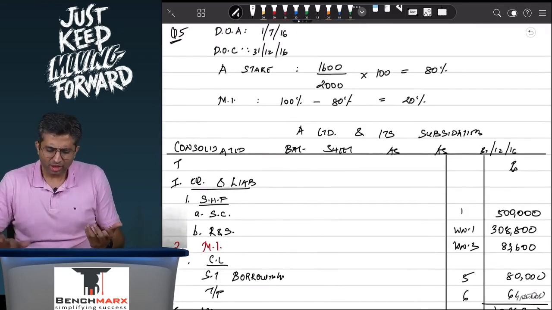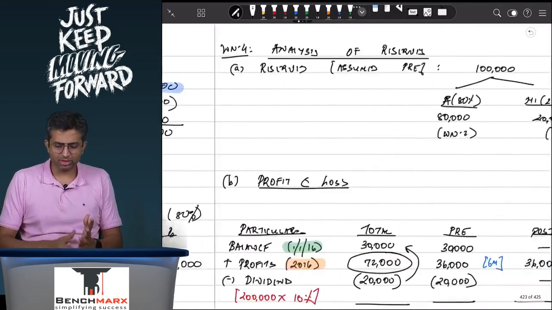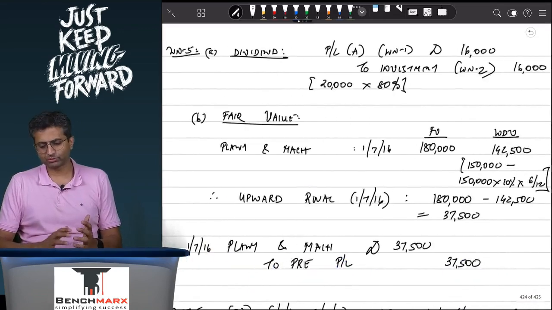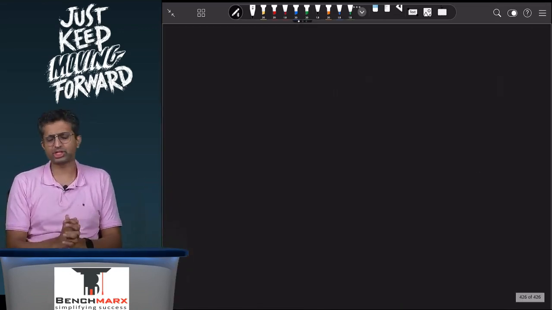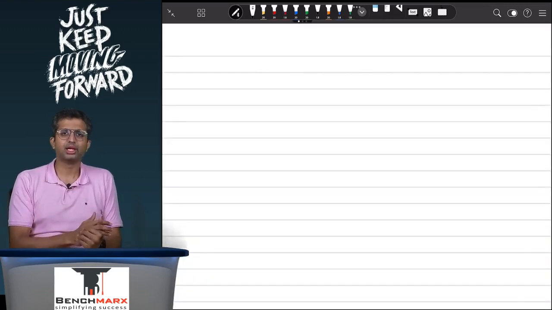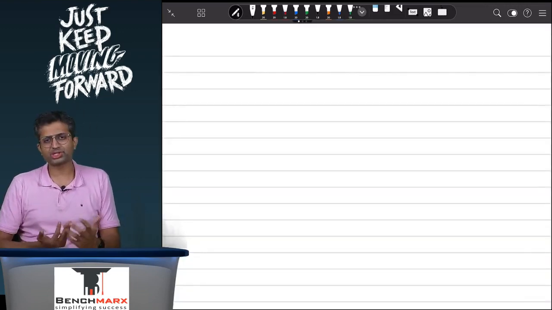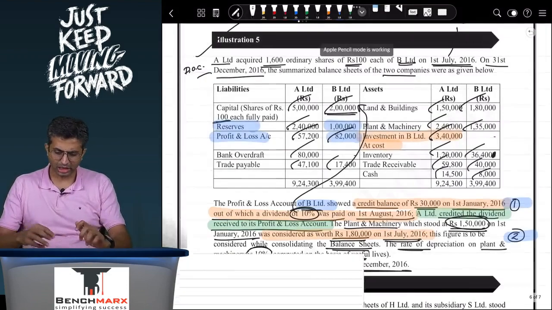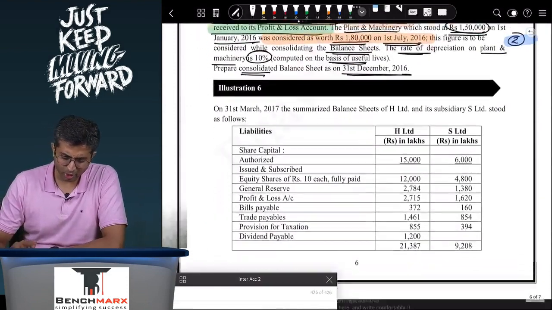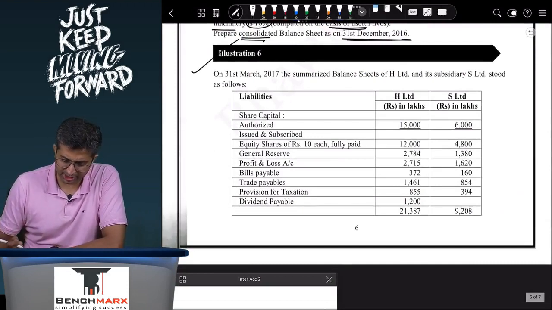Great. So on similar lines, we will discuss question number 6. I'll not go into such a detailed calculation of an adjustment by adjustment. We'll probably tackle the important working notes and adjustments in that question, and hopefully that should suffice. So this is the next question on balance sheet, which is question number 6.